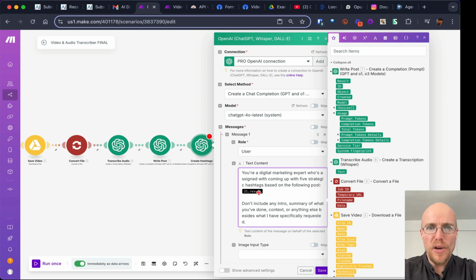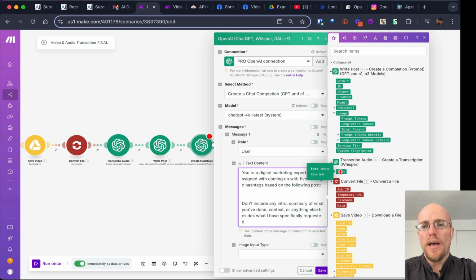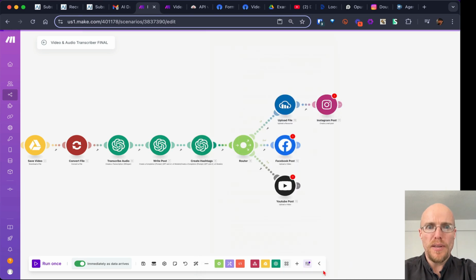You see it's black, something's broken here. Well, I'll just go like this. I don't want to get it from the transcript, I want to get it from the post. So that's why we're going to do these as 2 separate things. Again, don't include anything else. And that's all we got to put in there.